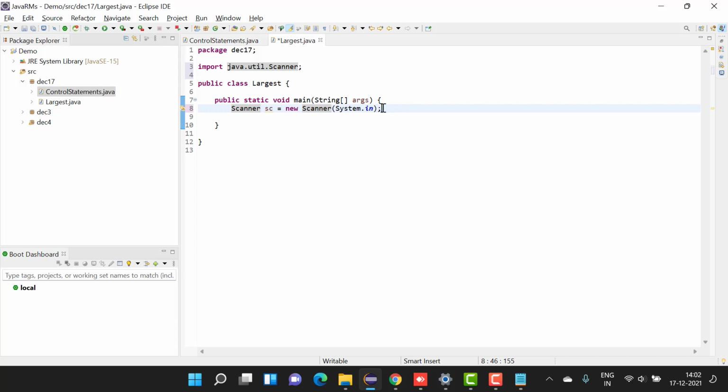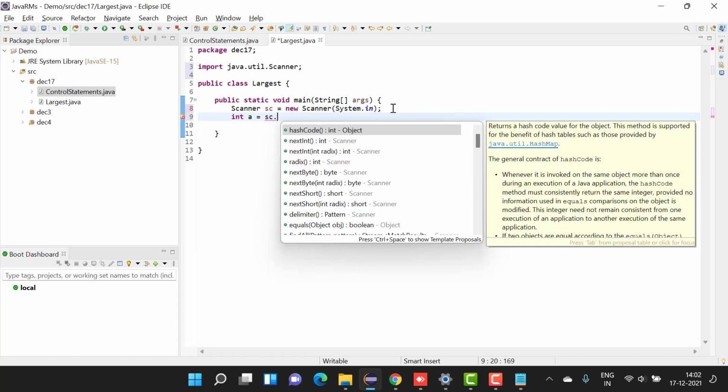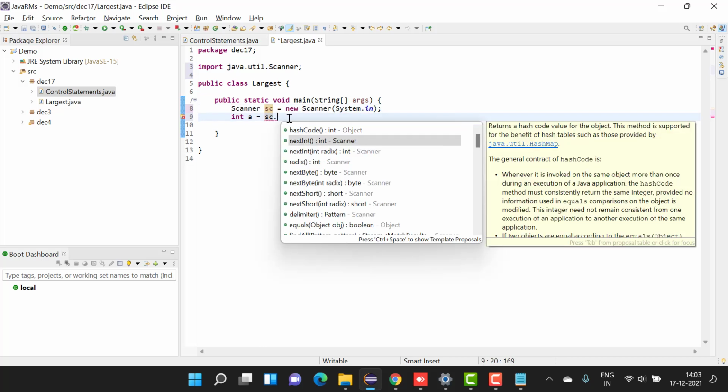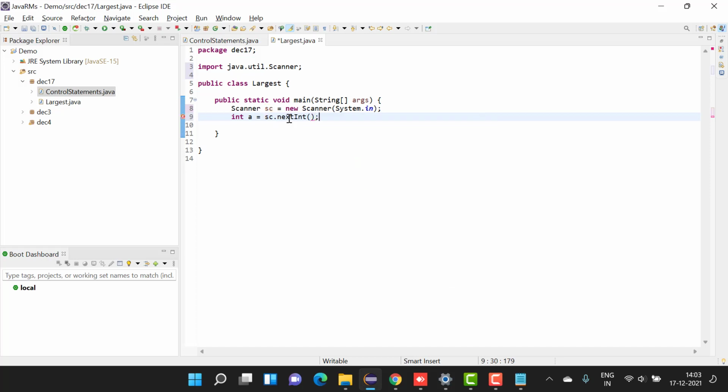Now let's start this. So int a is equal to sc dot. Here sc is nothing but an object representing the scanner, so we can't use Scanner every time. Whatever functionality the scanner does, I am creating an object for that and using sc dot. So click on next int.